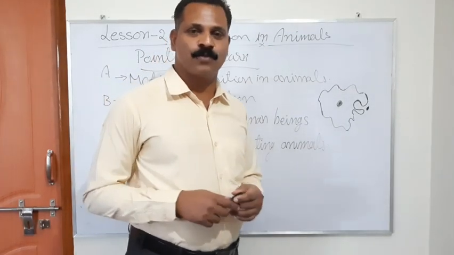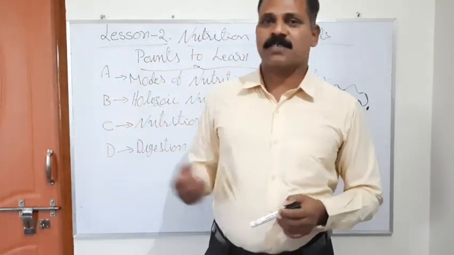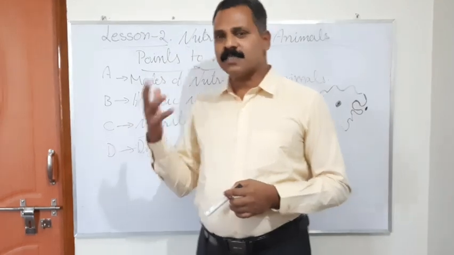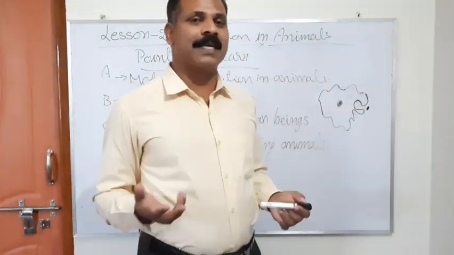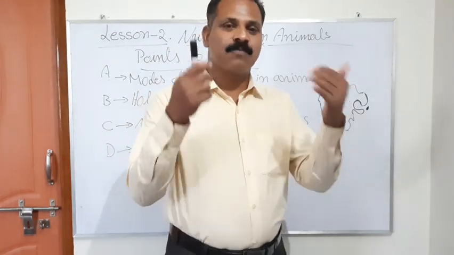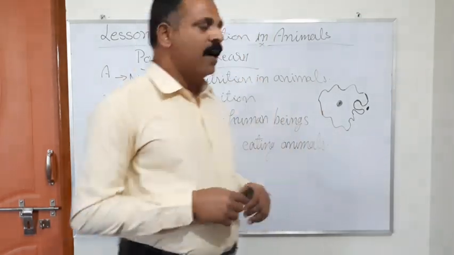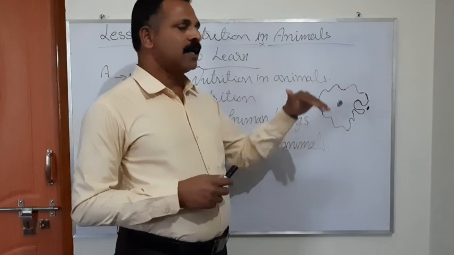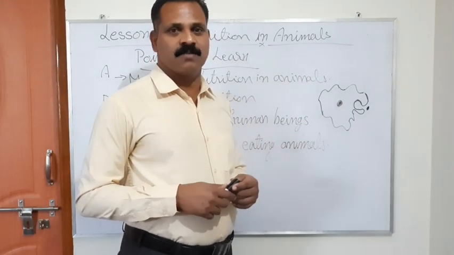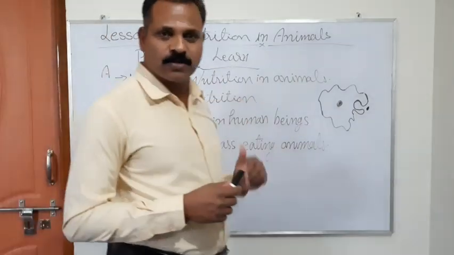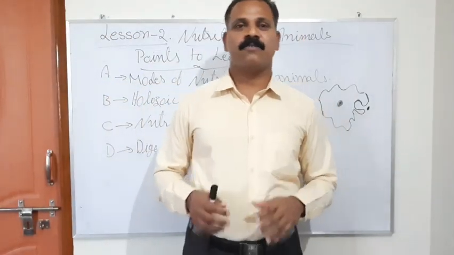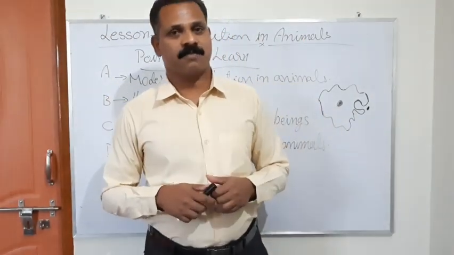Animals take their food in a complex form. With the help of an outer opening like a mouth, they take the food into their body, and this food is digested in the digestive system. So holozoic nutrition is possible only in those organisms that have a well developed digestive system.